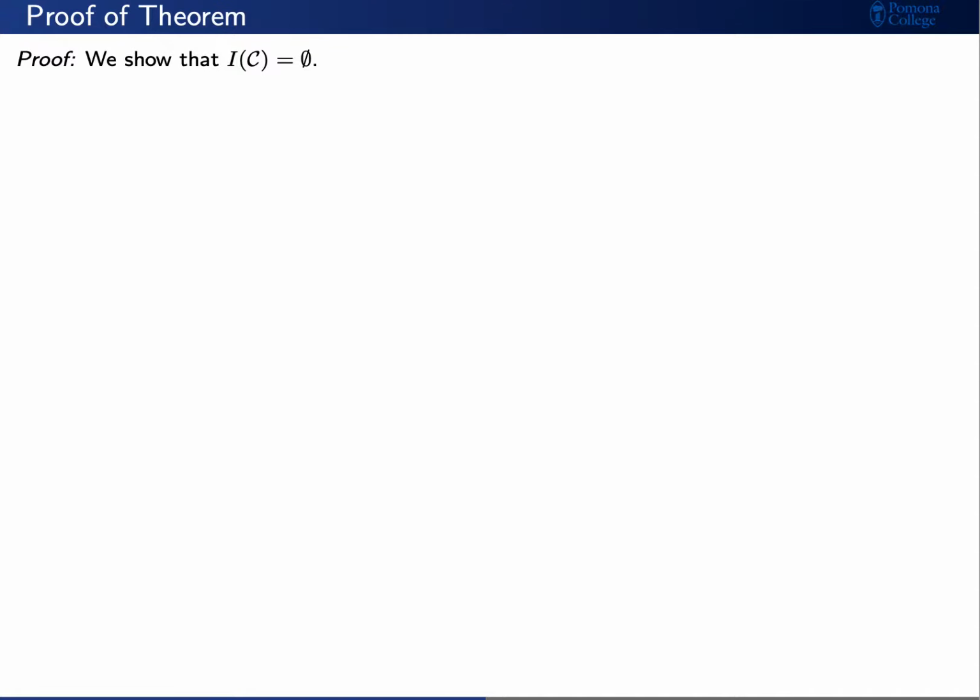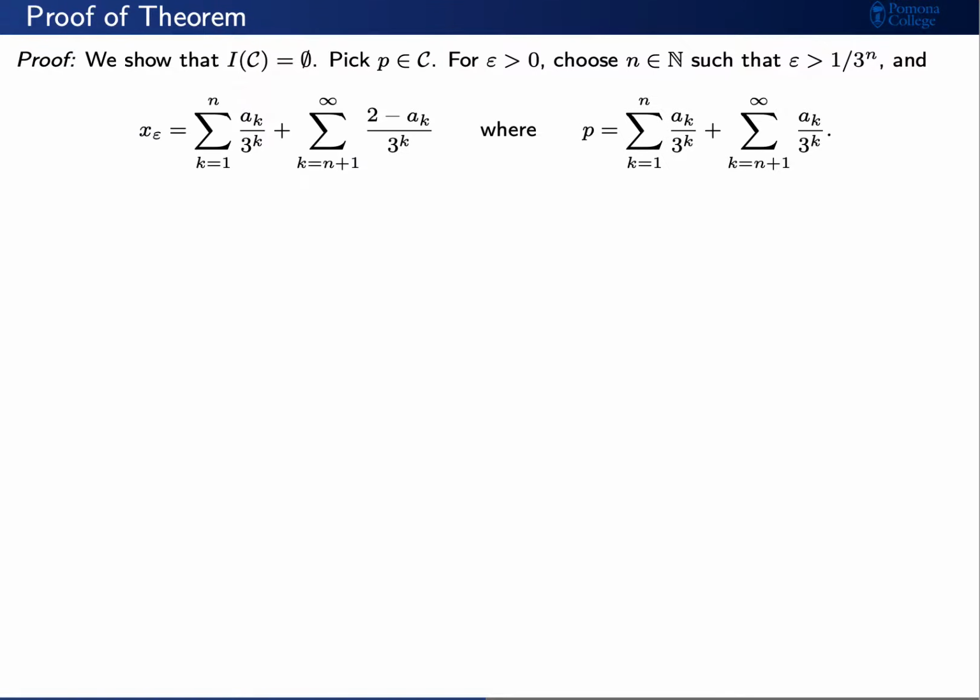Let's discuss the proof of this. First, let's show that the Cantor middle third set has no isolated points. Let's pick a point p, which is a Cantor number. For any positive epsilon, we can choose an n such that epsilon is greater than 1/3 to the n. We're going to pick a very special element x sub epsilon based on the choice of p.